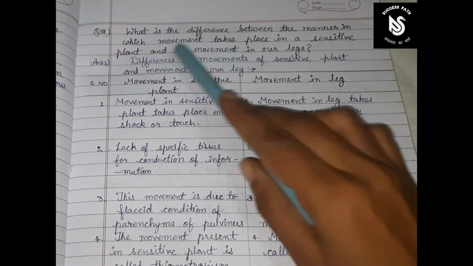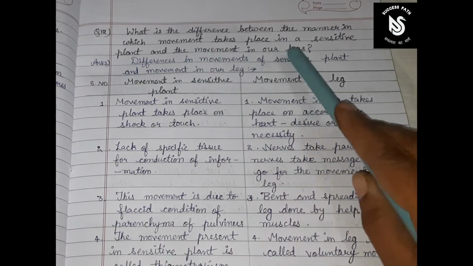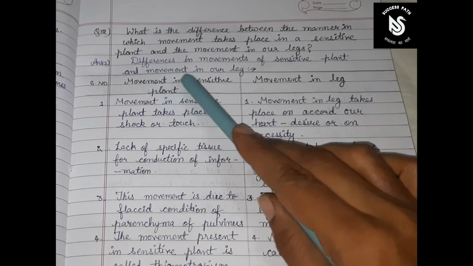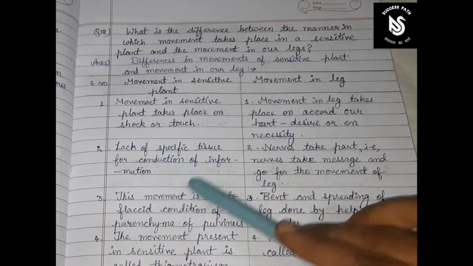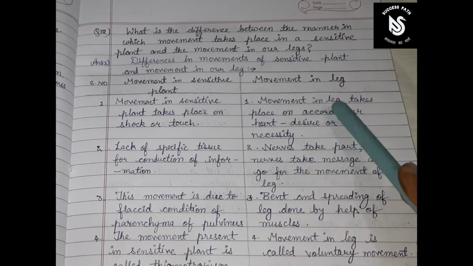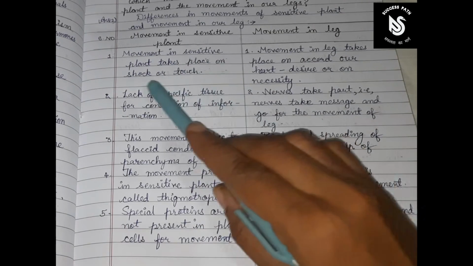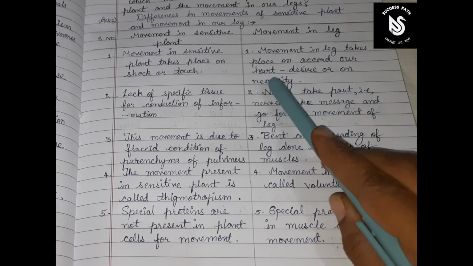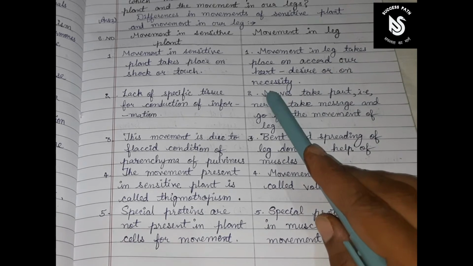Question number 12. What is the difference between the manner in which movement takes place in a sensitive plant and the movement in our legs? Differences in movement of sensitive plant and movement in our leg. Form a table with serial number, movement in sensitive plant, and movement in leg. First point: movement in sensitive plant takes place on shock or touch. Movement in leg takes place on our own accord, or desire, or on necessity.